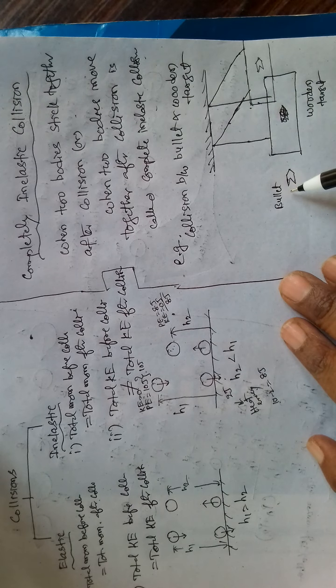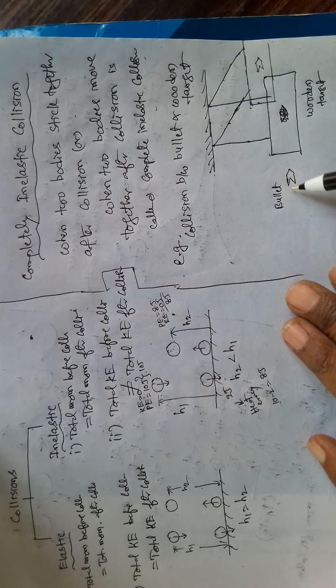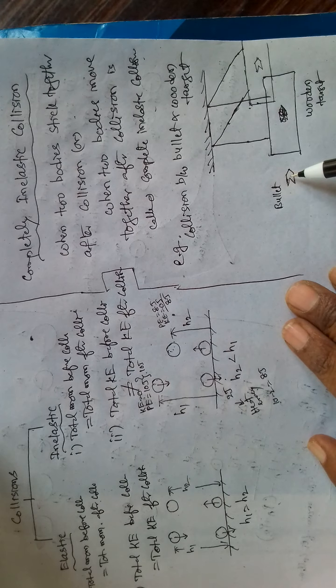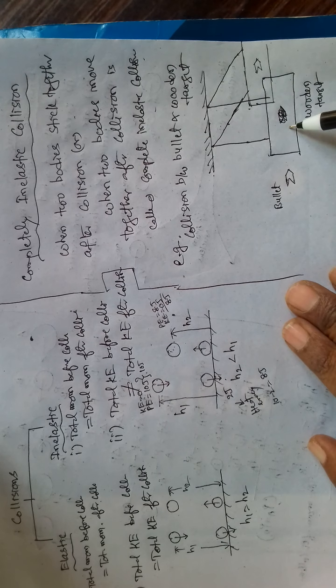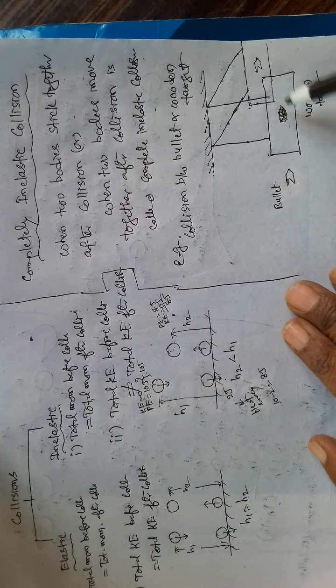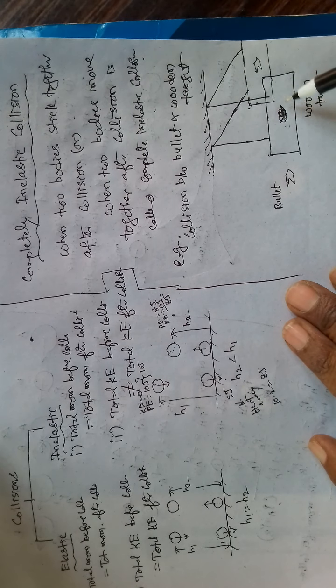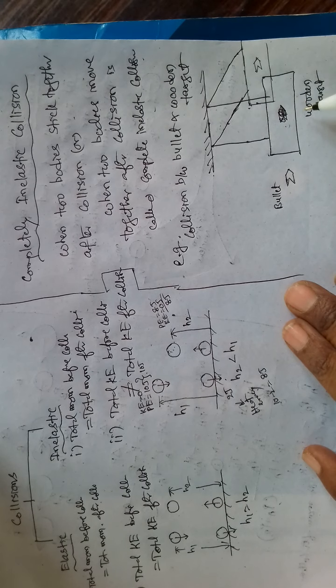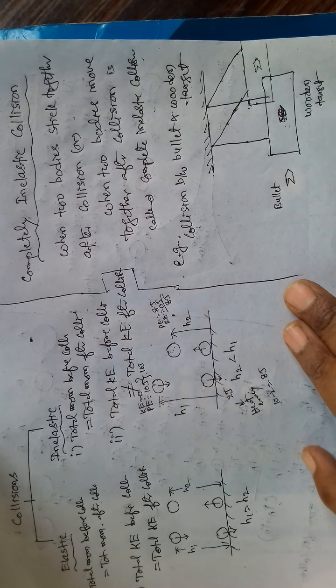When we fire a gun and the bullet enters this wooden target, then immediately the wooden target rises up. So both move together. This is an example of complete inelastic collision.